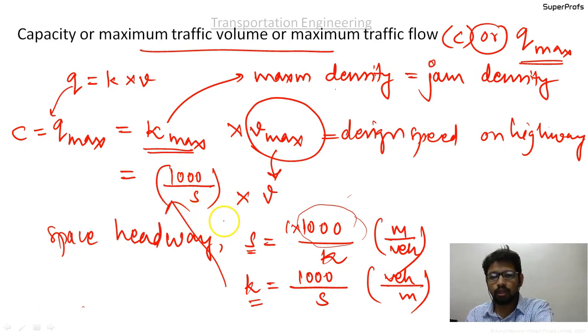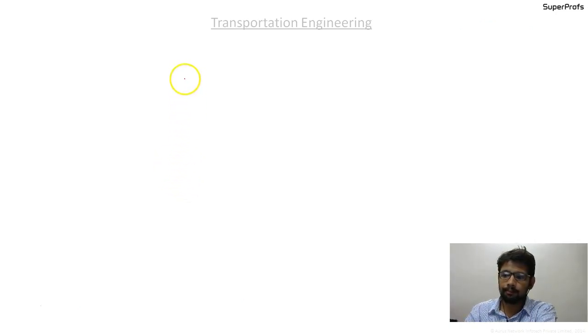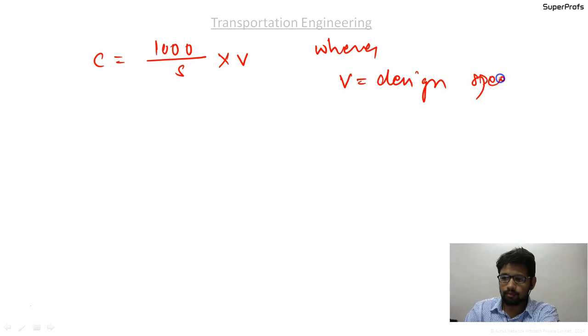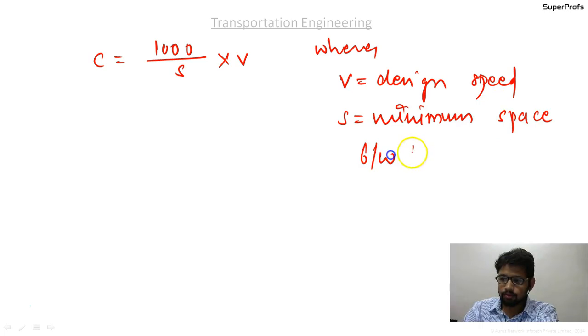So the formula for maximum traffic volume or the maximum traffic flow or the capacity becomes C equal to 1000 upon s into v, where v is the design speed and s is the minimum space between two successive vehicles.